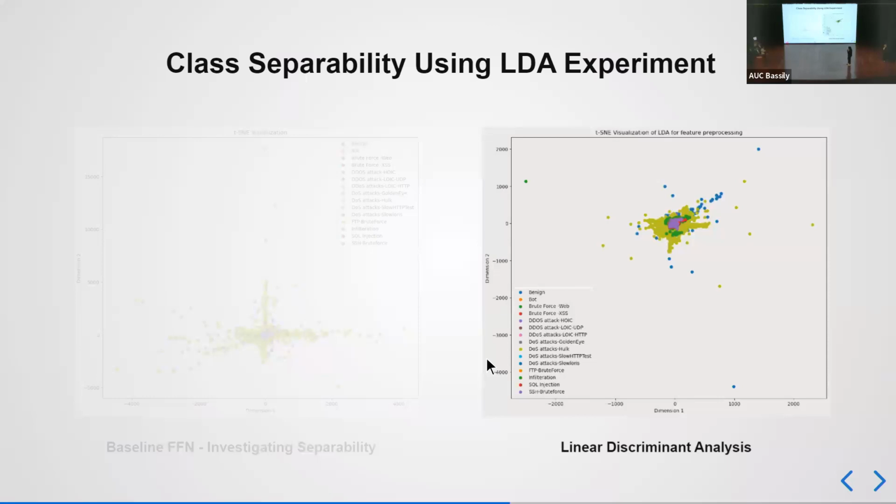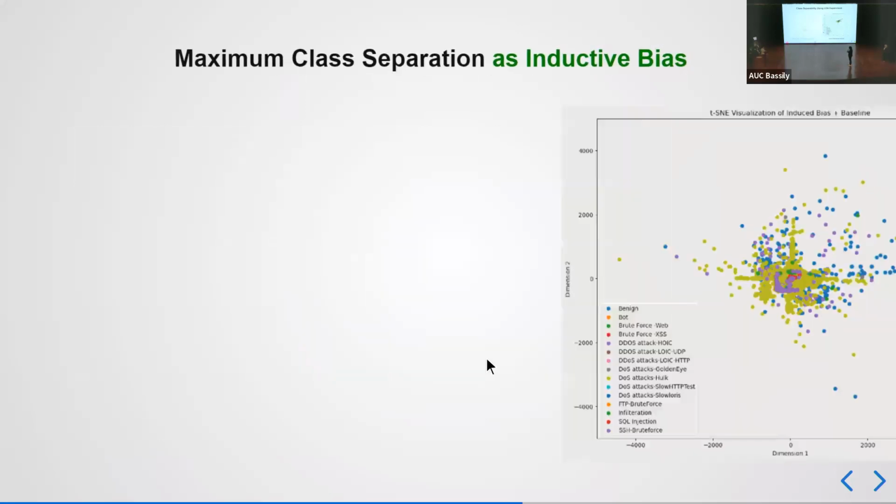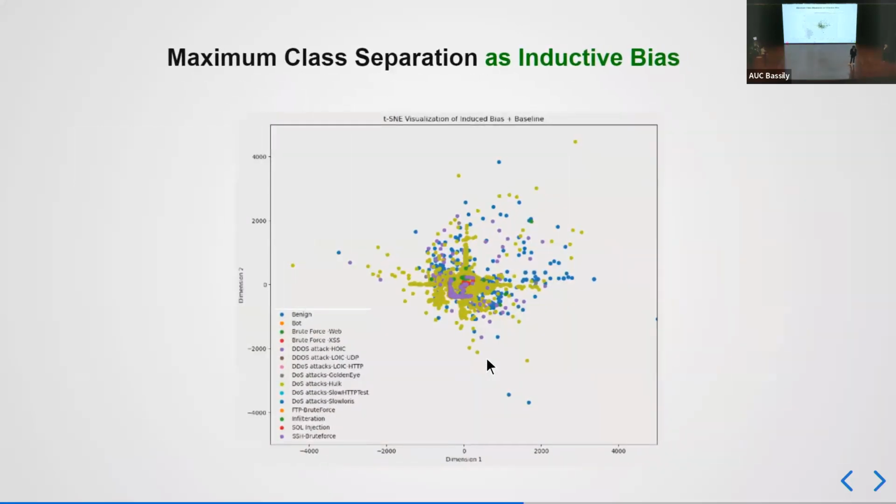Linear discriminant analysis basically changes the features into maximally separable features, and then we feed that into our model. But after we evaluated the feature space, we can actually see that the classes are all still clustered together. And that means that our model is not really learning much. So instead of doing that, we actually wanted to force the model to separate the different classes in the feature space. So we did that by taking a matrix of maximally separable vectors and multiplying that by the output.